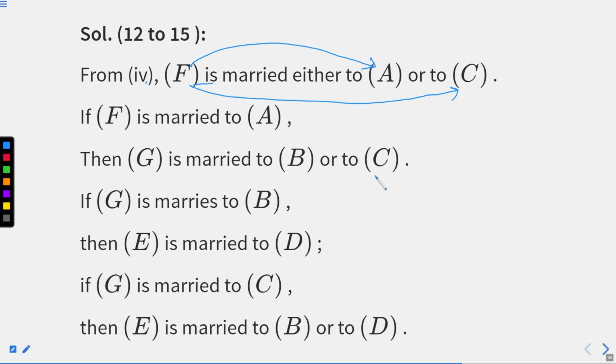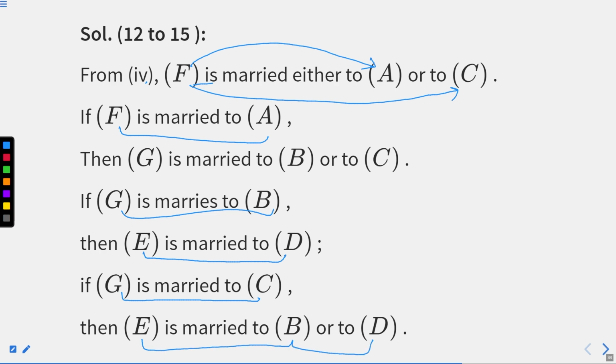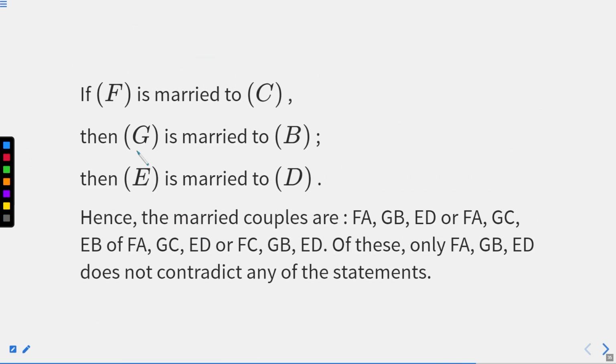If we take G marries to B, here we have taken F marries to A, and here we are taking G marries to B, then E married to D. If G marries to B, then eventually E married to D. And if G marries to C, this is a second situation, then E marries to either B or to D. Similarly, if F marries to C, if we change the first situation, then G marries to B and E marries to D. Now we are getting our answer.